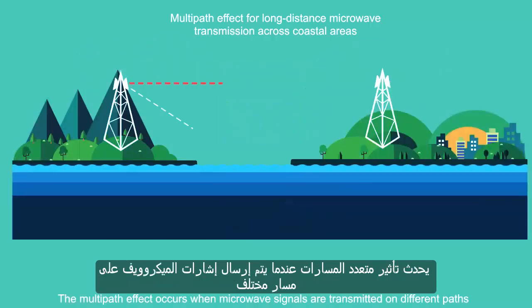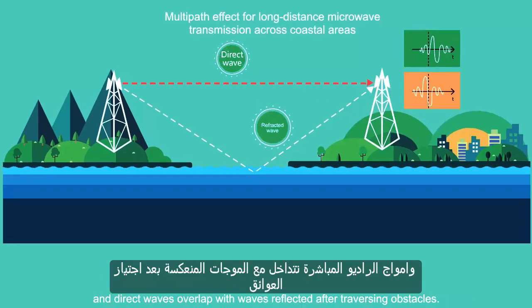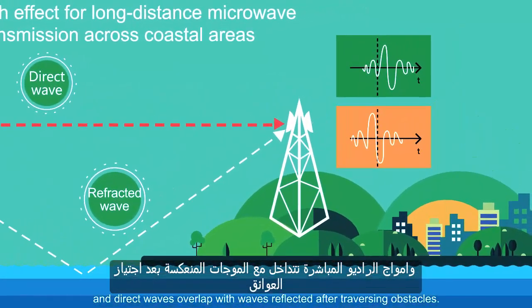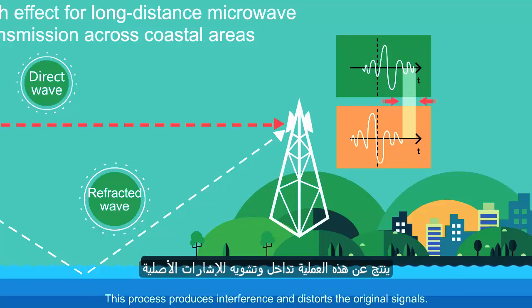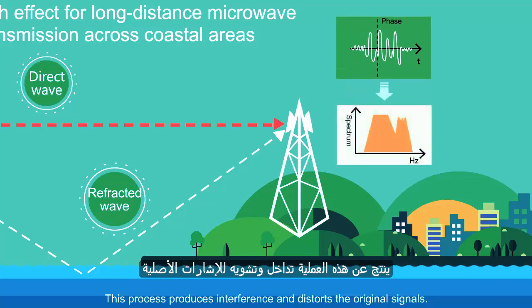The multipath effect occurs when microwave signals are transmitted on different paths and direct waves overlap with waves reflected after traversing obstacles. This process produces interference and distorts the original signals.